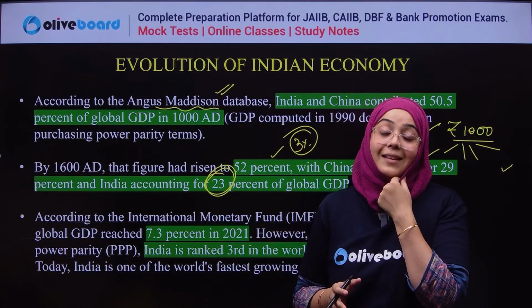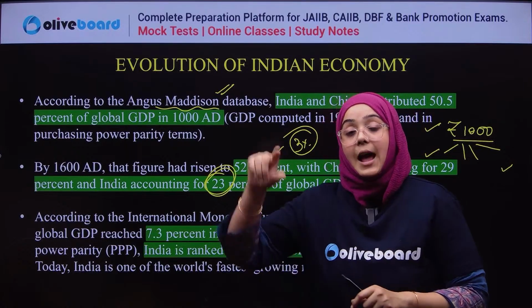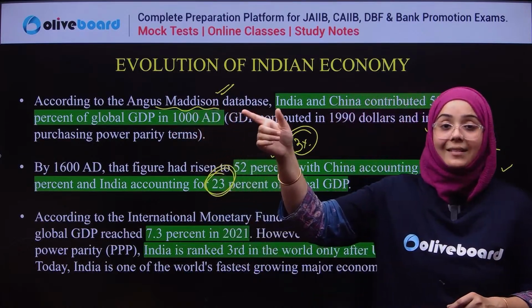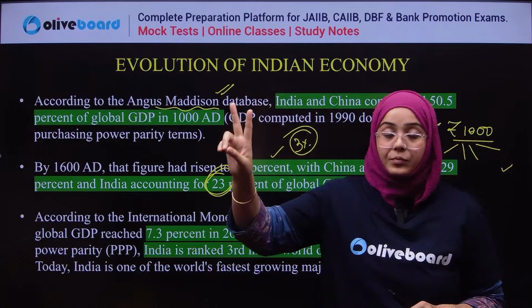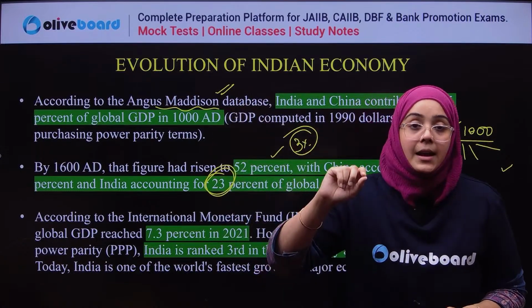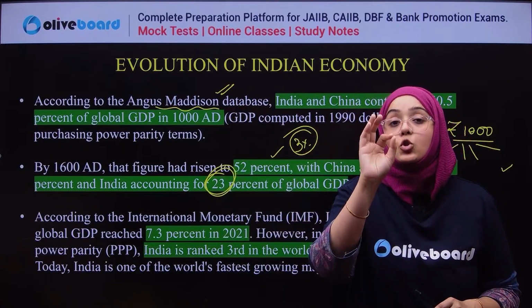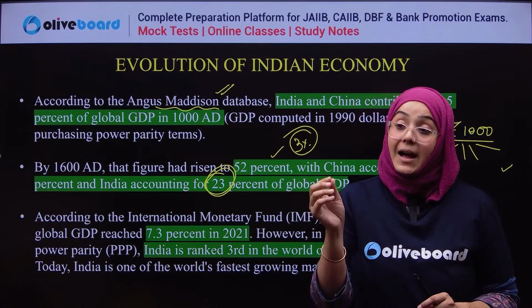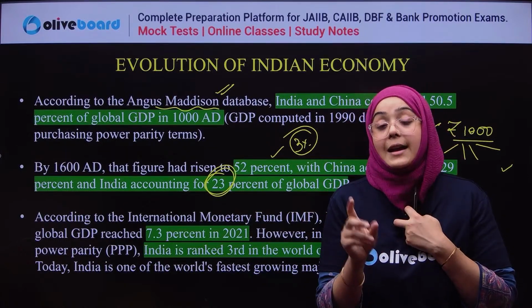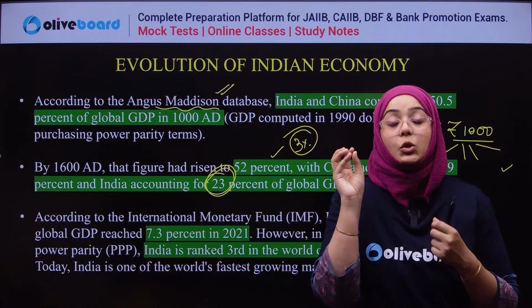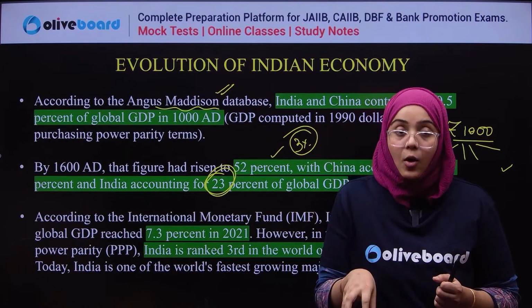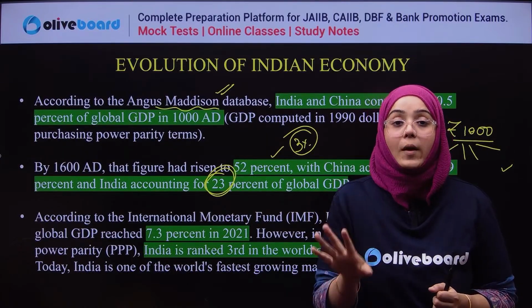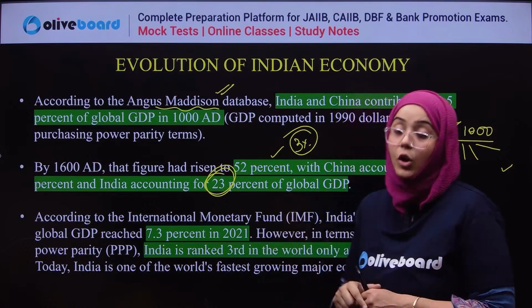In 1000, it was 50.5% total, India plus China. In 1600, it rose to 52%. But when the British left India, it shrunk to only 3%, and now it is approximately 7 to 8%. This is very important for all of you.